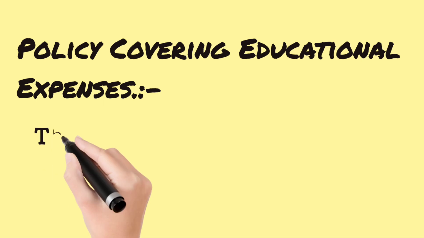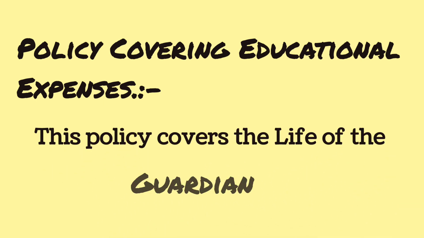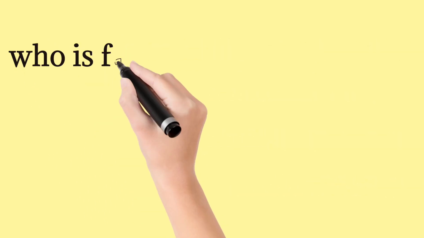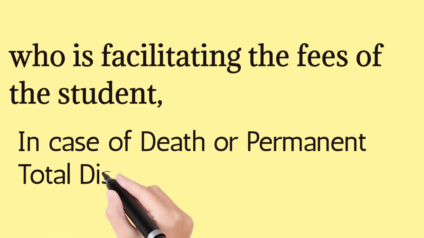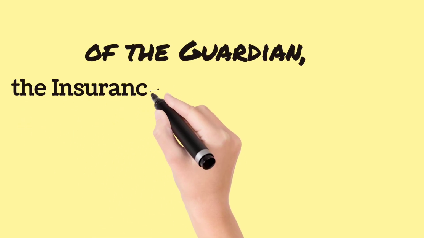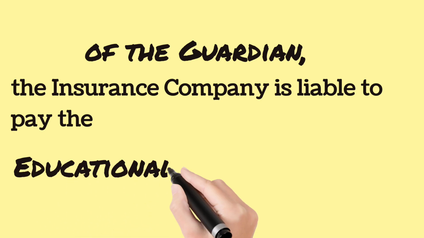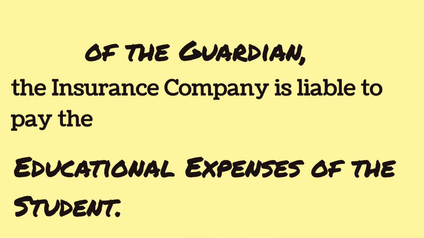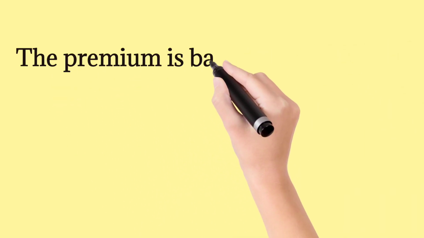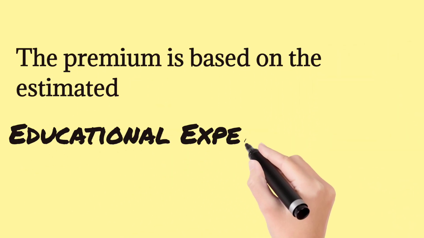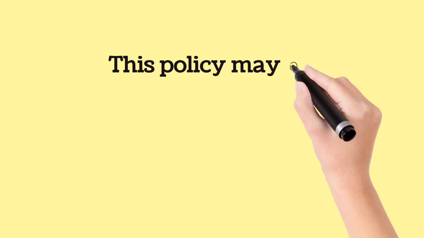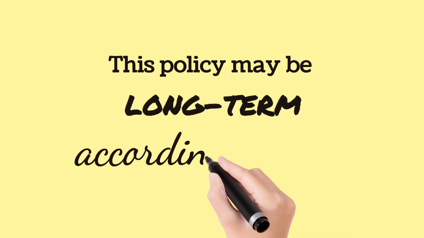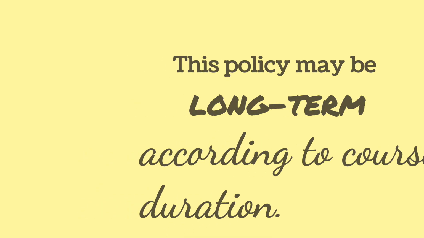Policy covering educational expenses. This policy covers the life of the guardian who is paying the fees of the student, in case of death or permanent total disability of the guardian. The insurance company is liable to pay the educational expense of the student. The premium is based on the estimated educational expense of the student. This policy may be long term according to the course duration.